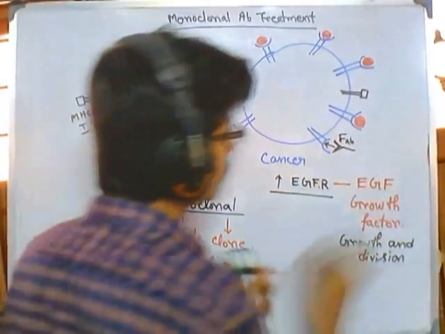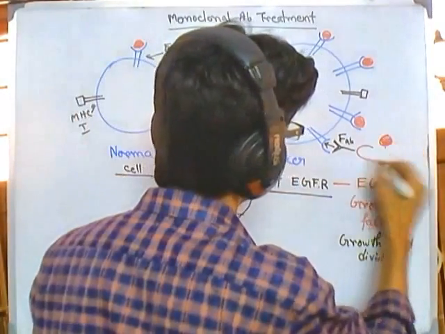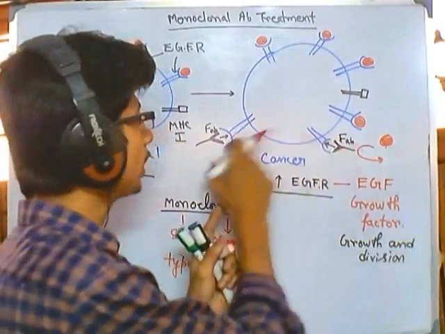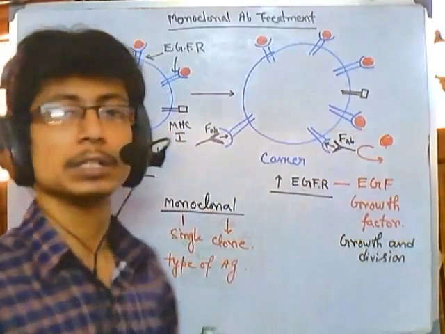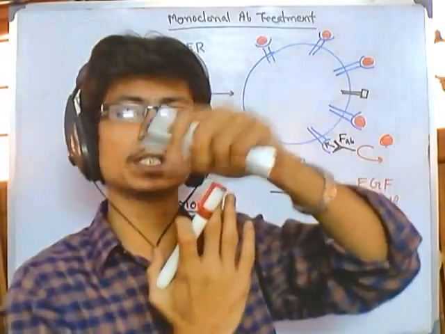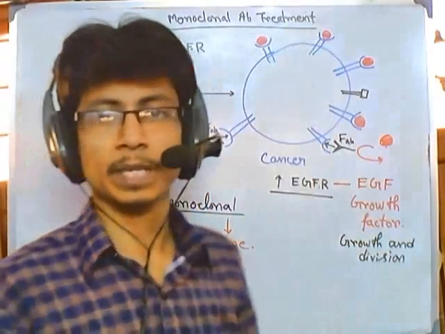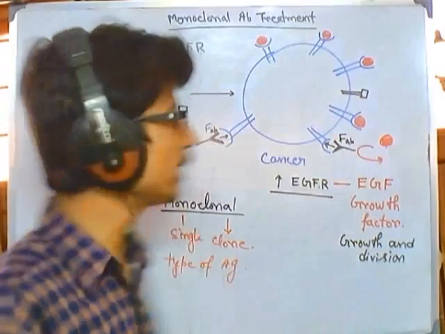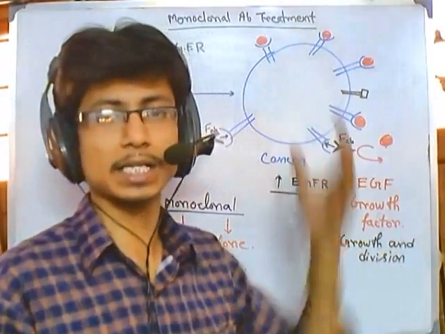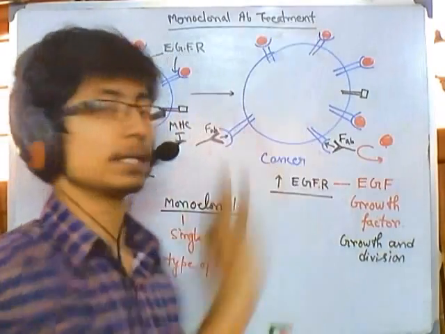So if epidermal growth factor comes now, it won't bind. It will just go away due to the blocking of these growth factor receptors using monoclonal antibodies. So we can mask those growth factor receptors using monoclonal antibodies. This is a way of going against the strategy of rapidly dividing cells in cancer cells. We can use this monoclonal antibody treatment.